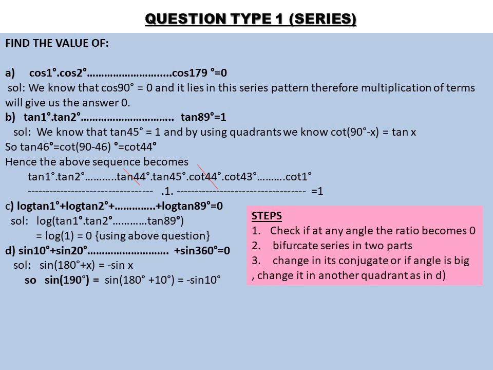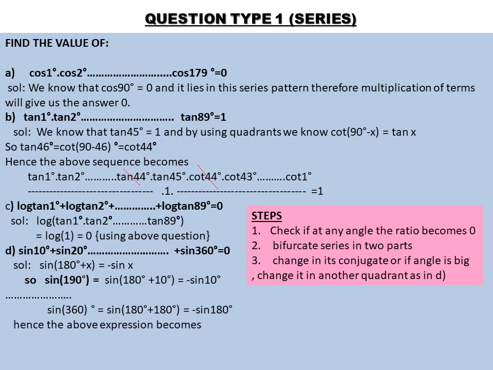Right? So sine 190: till 180 it will be the same. After that, 190 will be 180 plus 10, as I have written. So it will be sine of 180 plus x. It will be in the third quadrant, and in the third quadrant sine is negative. So therefore the terms will become negative. So sine of 190 will be minus sine 10. Similarly, sine of 200 will be minus sine 20 degree, and up to sine 360 will be minus sine of 180 degrees.